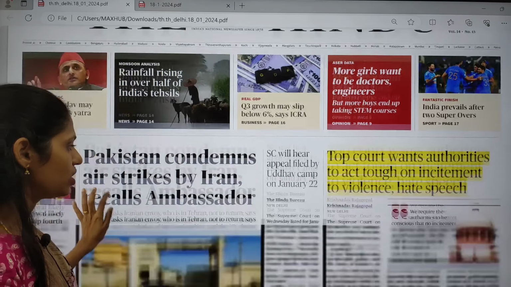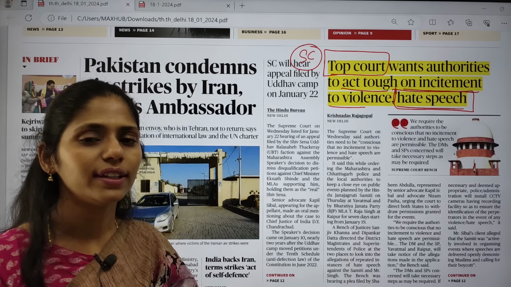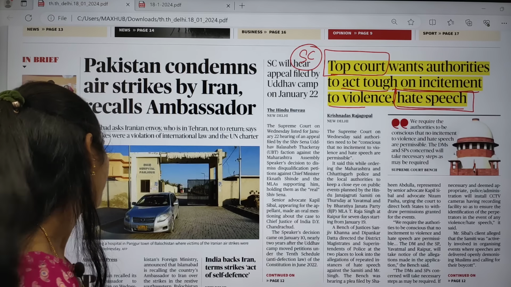This article is about the top court. Here, top court is nothing but our Honorable Supreme Court. Supreme Court wants authorities to act tough on incitement to violence and hate speech. Here you can identify some keywords. The keyword here is hate speech. So what are the dimensions that you have to see?